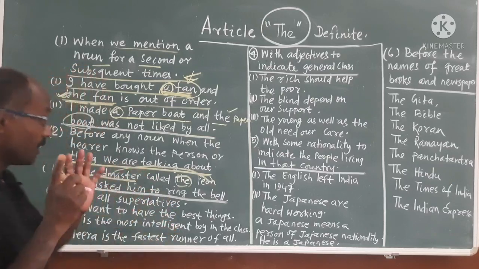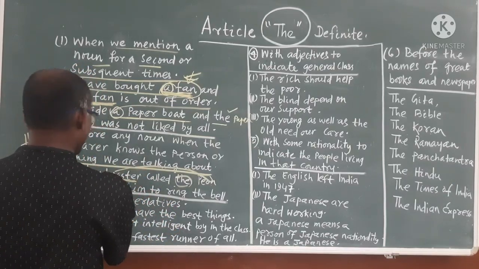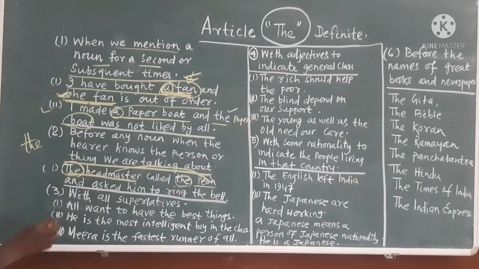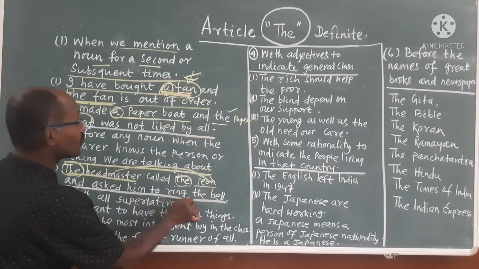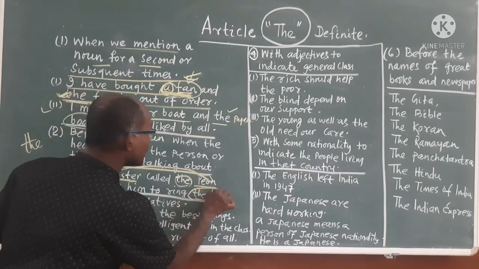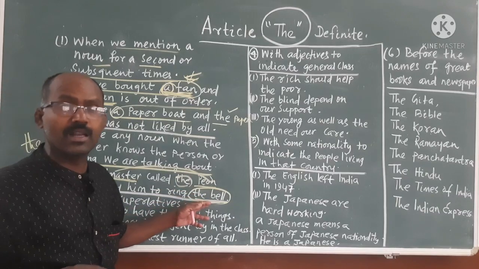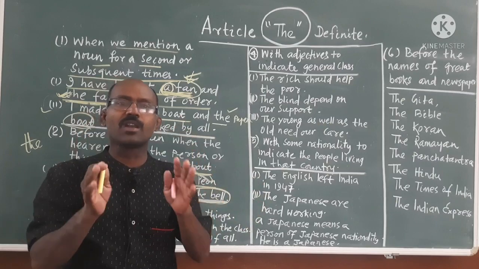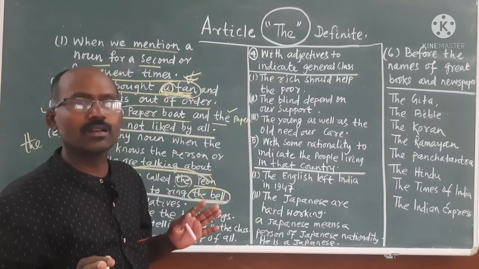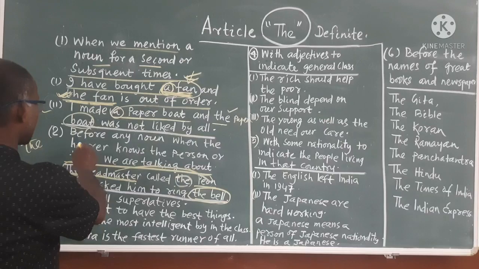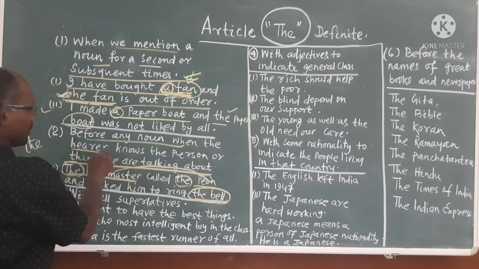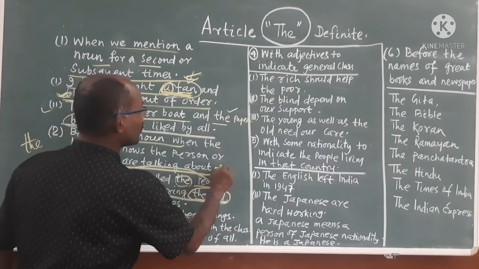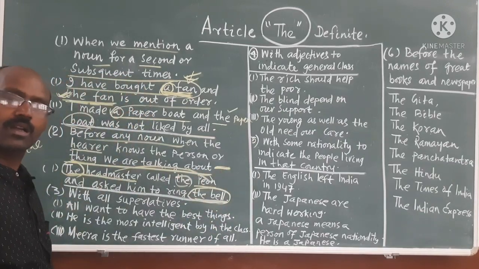Then the headmaster asked him to ring the bell. The bell is known to all. Here the bell indicates the school bell, not any other bell. Clear? Did you understand? Before any noun, when the hearer knows the person or thing we are talking about, we will use the.